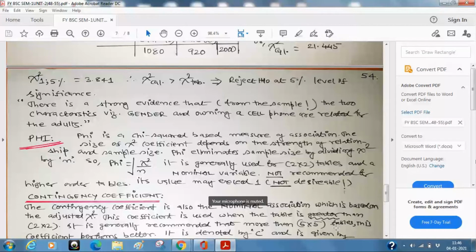Except a few cases, it's a purely psychological, educational problem, whether your level of education has something to do with your earning. I have told you several times, even right from my first lectures, that data in real life situations will come on its own. It will not come by your choice. Anyways, I'll take a very small example to illustrate. It is generally recommended for more than 5 by 5, but up to 5 by 5 also it will work. So this coefficient performs better. It is generally denoted by C.